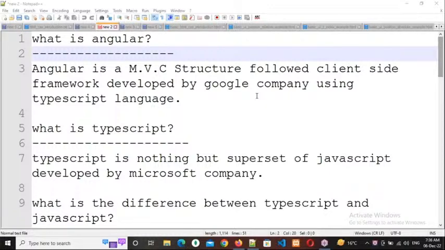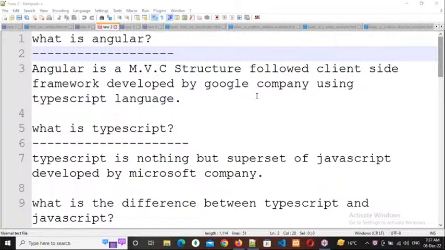So which language did they use? TypeScript. We need to know about TypeScript, so in this course I will discuss TypeScript also, maybe tomorrow or the day after tomorrow onwards. So what is TypeScript? TypeScript is nothing but a superset of JavaScript developed by Microsoft. What is a superset? Superset means a modified version of JavaScript.